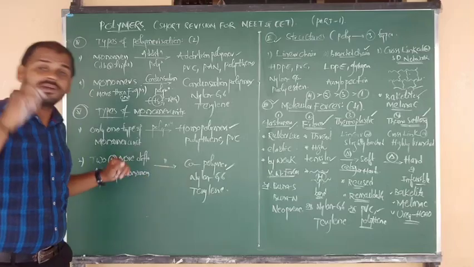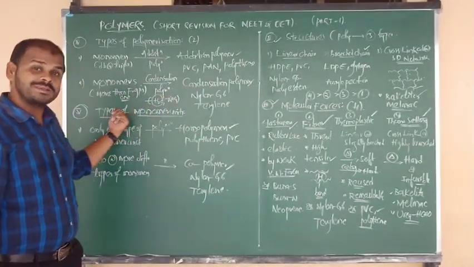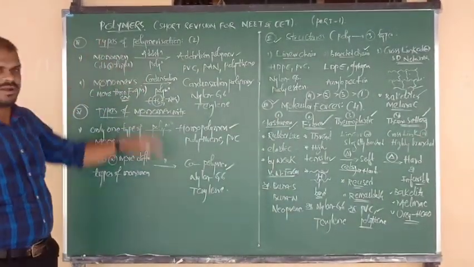Copolymer, two or more different types of unit. Homopolymer, only one type of unit. Condensation, monomers having more than one functional group. Addition polymer, monomers having double and triple bonds.